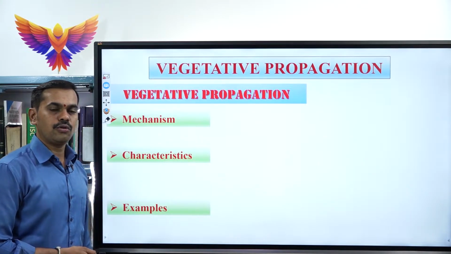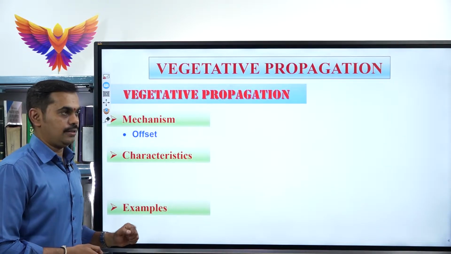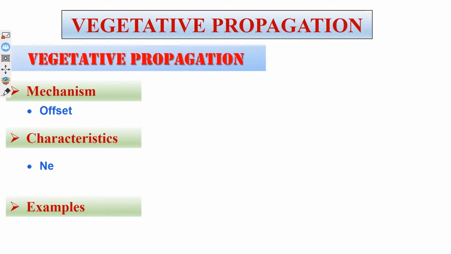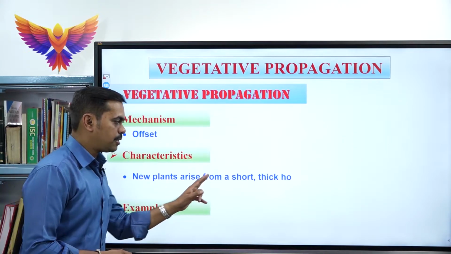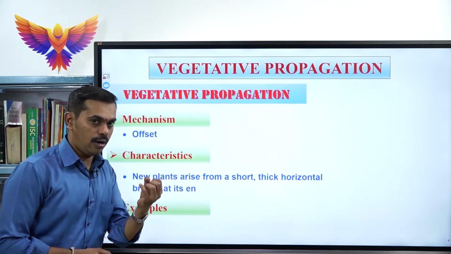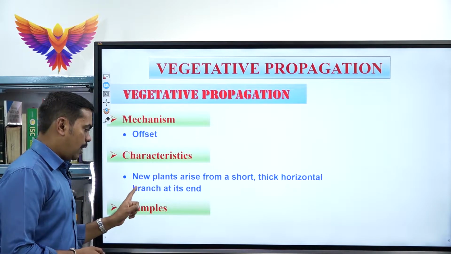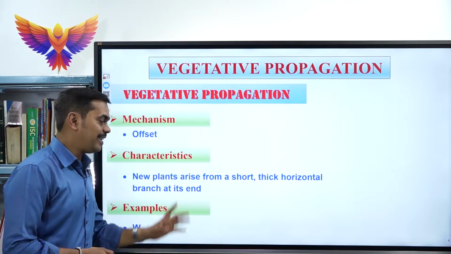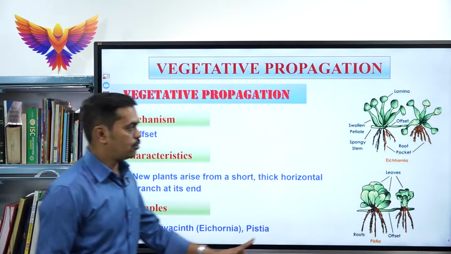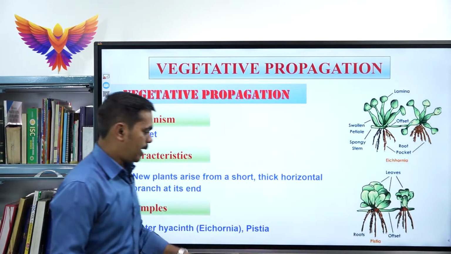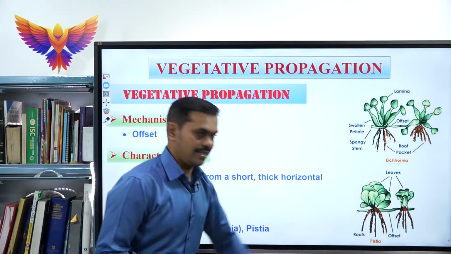Next one is called offset. Under offset there are two different examples. In the offset, the new plants arise from a short, thick, horizontal branch at its end. Best example, water hyacinth, which is also called eichhornia, and the second one is pistia.